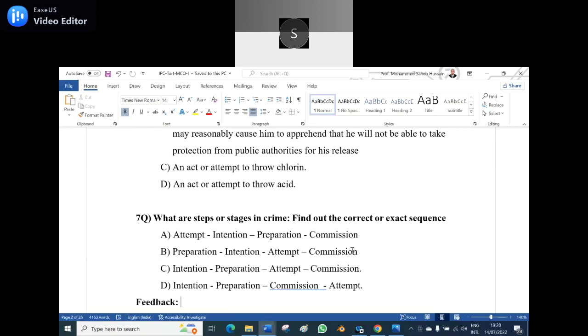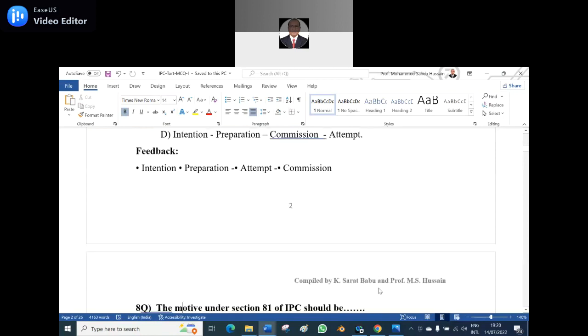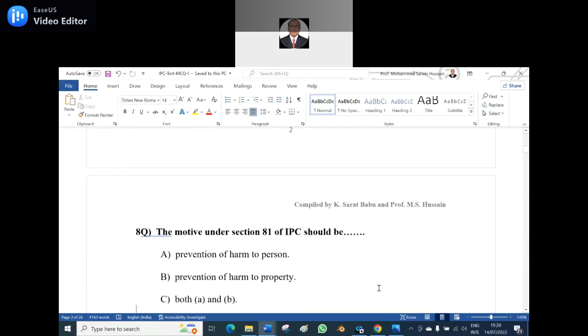Option C, sir: intention, preparation, attempt, and commission. That is the proper sequence of it, and with the feedback also, I give the same thing. Intention, preparation, attempt, commission. That is the proper sequence for committing an offense.